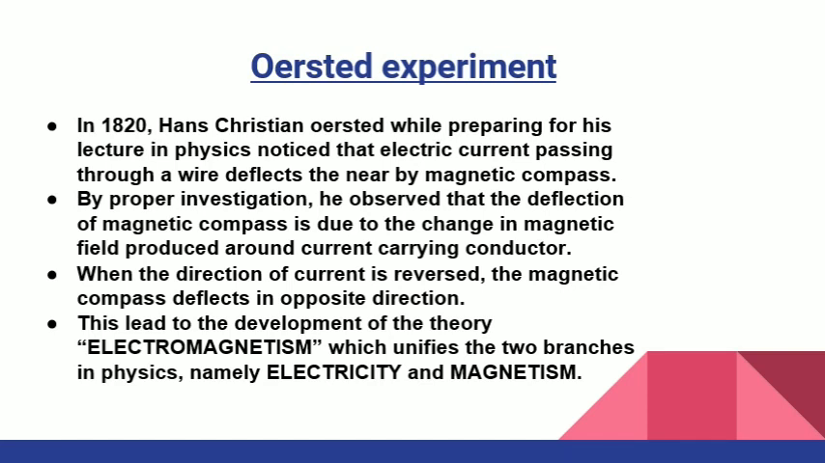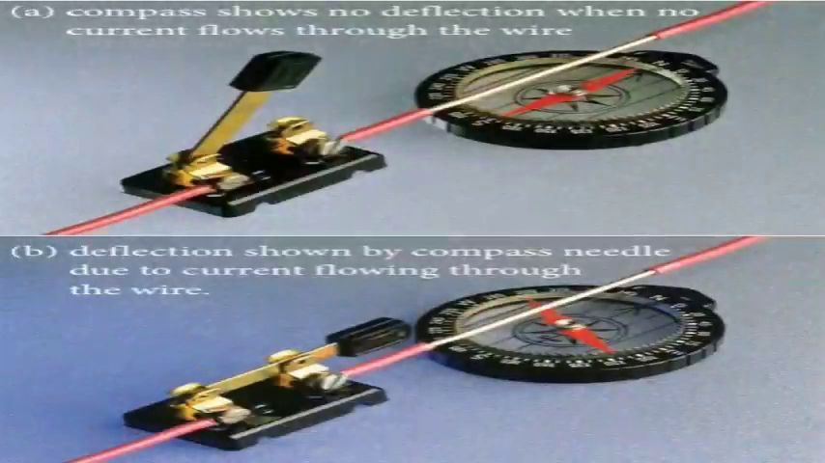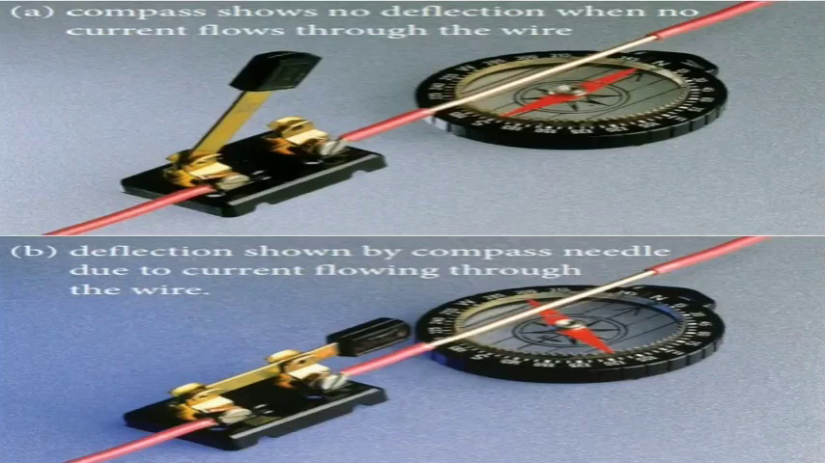When the direction of the current is reversed, the magnetic compass deflects in the opposite direction. This led to the development of the theory of electromagnetism, which unifies the two branches in physics, namely electricity and magnetism. Magnetic needle compasses are mainly used in navigation to find directions on Earth. This works because the Earth itself has a magnetic field which is similar to that of a bar magnet, and it is used to study the magnetic lines of force around a magnet.